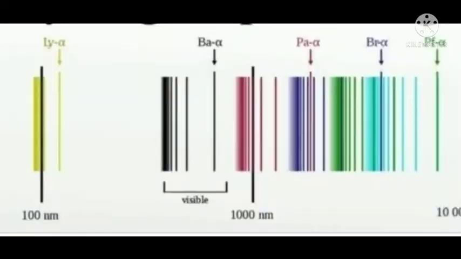This figure shows the different groups of lines obtained in the atomic spectrum of hydrogen, that is Lyman series, Balmer series, Paschen series, Brackett series and Pfund series. Each group consists of many lines. Why are this many lines produced in the spectrum of hydrogen even though it contains only one electron? That question led to the discovery of the new atomic model.